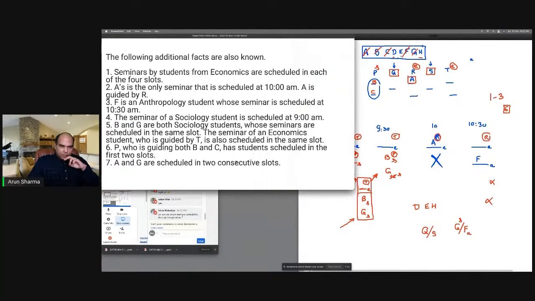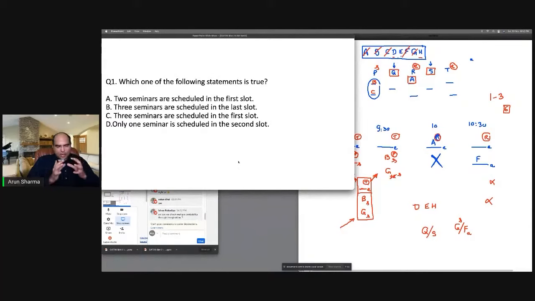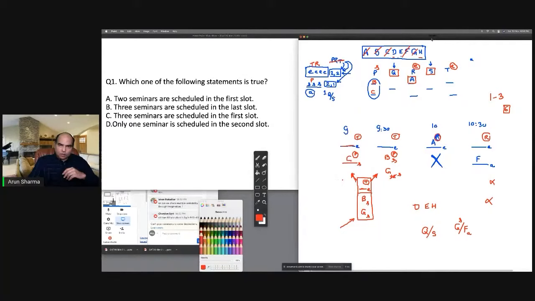No, it is not imagination. It has to be questions at a certain point in the exam. They fork out. So when the fork happens, you should be able to understand how to handle the fork. So the first question, which of the following statements is true? 2 seminars are scheduled in the first slot. Definitely true. 3 seminars in the last slot, false. 3 seminars in the first slot, false. Only 1 seminar in the second slot, false. So option A is correct.